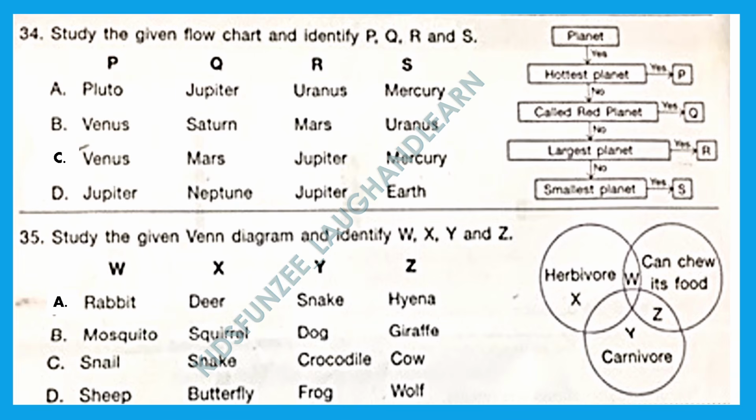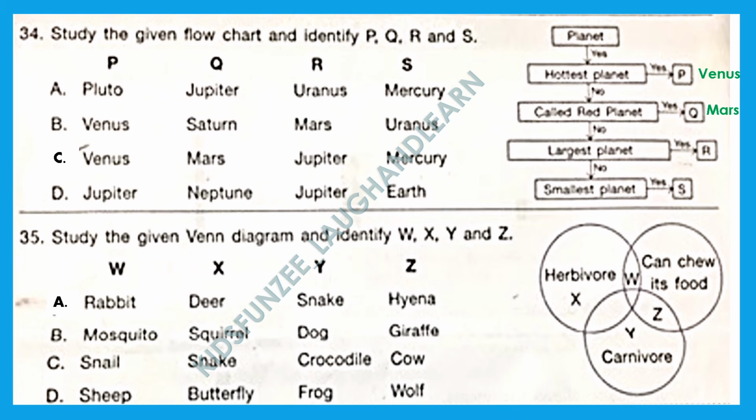Now here the flow chart is about planets. So let's see. If it is a planet, yes. And if it is a hottest planet, then it is P. And which one is the hottest planet? That is Venus. Okay, so if it is a planet but not the hottest planet, but it is called red planet, then it is Q. Which one is red planet? That is Mars. So Q is Mars.